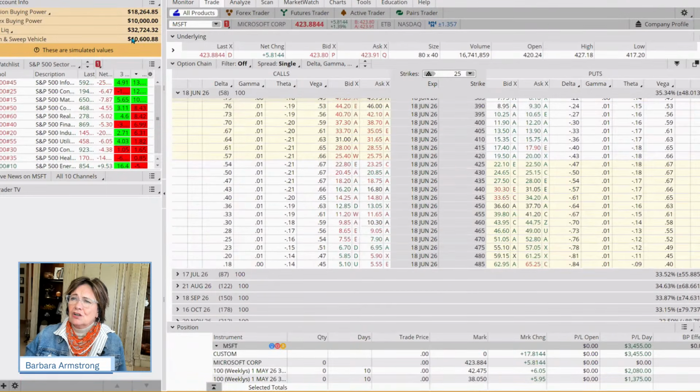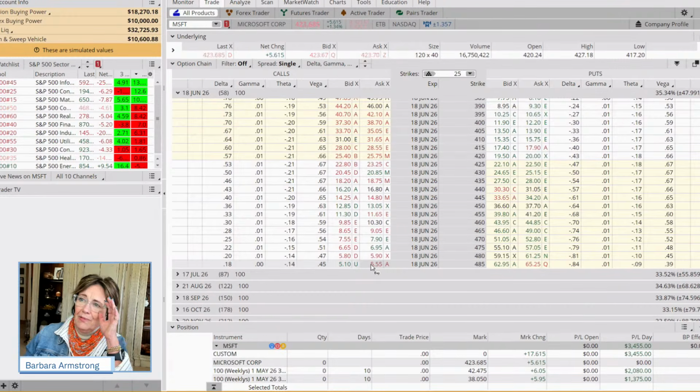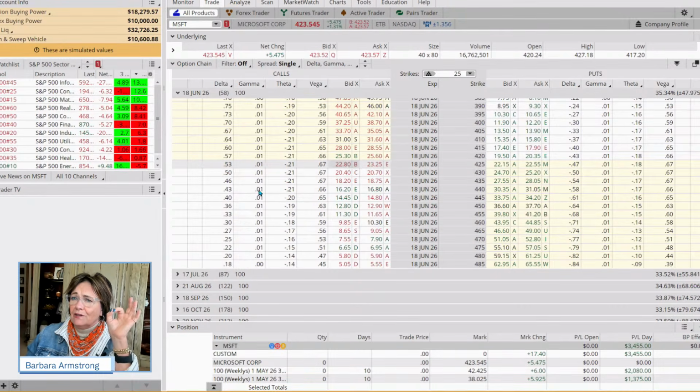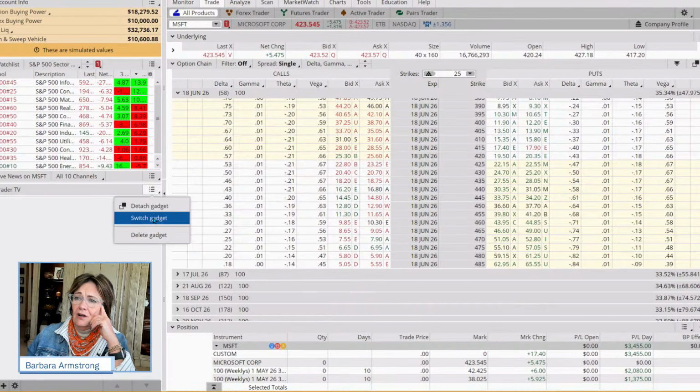And in our trading a smaller account, we don't want to risk much more than $500. And so we're going to come out here. Some might say, well, Barb, are you nuts? Because the delta here is only 18 and it's 53 up here. Why do I care about delta? What delta tells me is if this stock goes up by $1, the value of this option goes up by 53 cents.